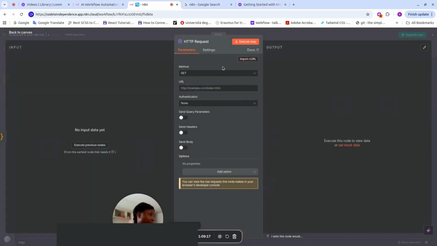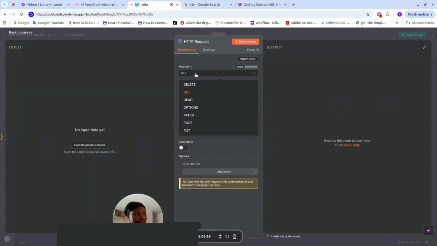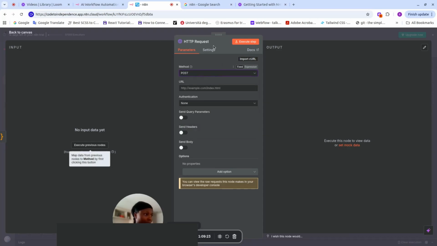And here we've gotten our response and everything, and then we're passing a prompt to Gemini API saying that this is what we have. Can you make it better? You understand? Okay. So now we have our Gemini API. We're going to click on this, and then we're calling an HTTP request node because we're making an HTTP request.